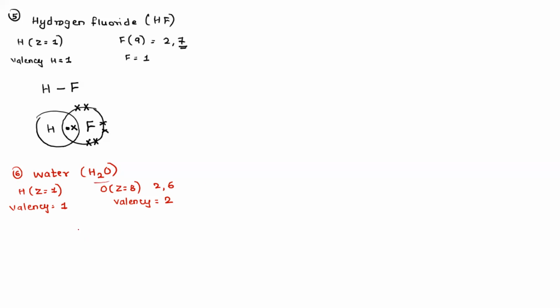So I know that the structure will be like this. Oxygen in the center. This hydrogen will make 1 bond and this hydrogen will make 1 bond. So over here, if you look at the structure properly, oxygen has made 2 covalent bonds, one with this hydrogen, one with this hydrogen.